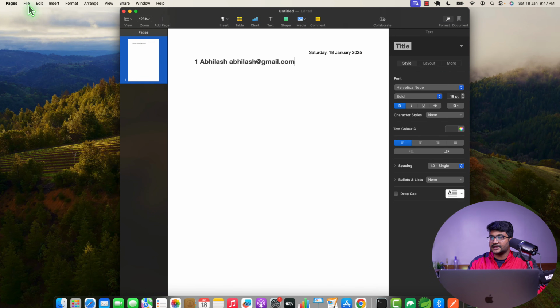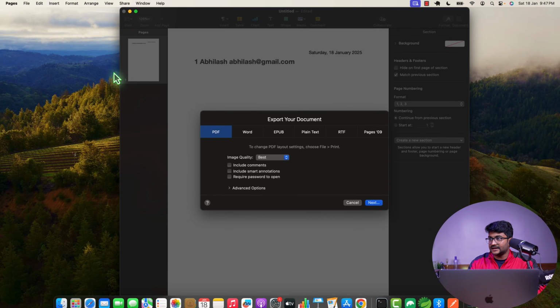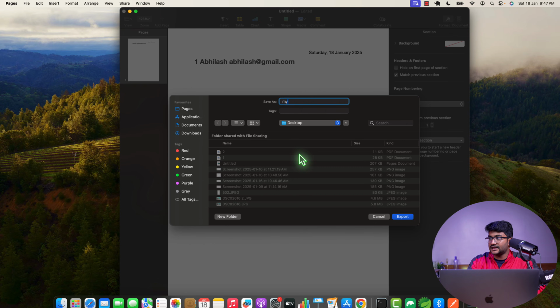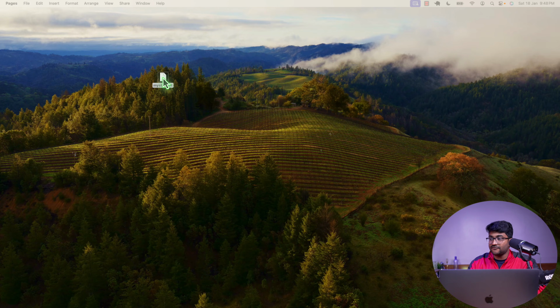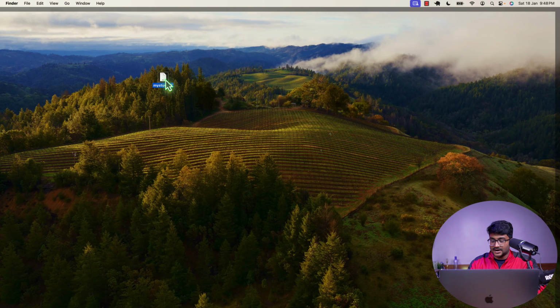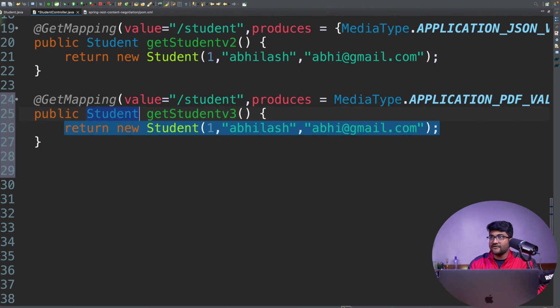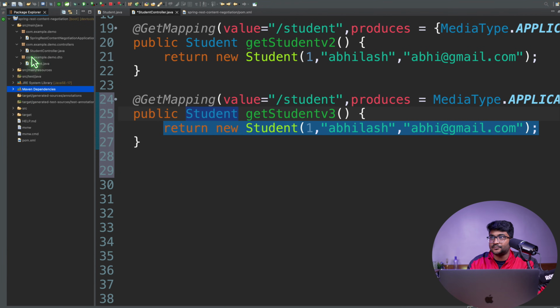and I will save this. I'll click on File, Export, move to Export to PDF, and I will basically save it as a PDF. And I'm going to say my student.pdf, and this is the PDF file that we have. Okay, so I'm going to copy this PDF file. I'll go to my Spring Boot application. Imagine I have a service which is generating the PDF and putting it inside my project. Imagine my service has created this PDF and put it over here.